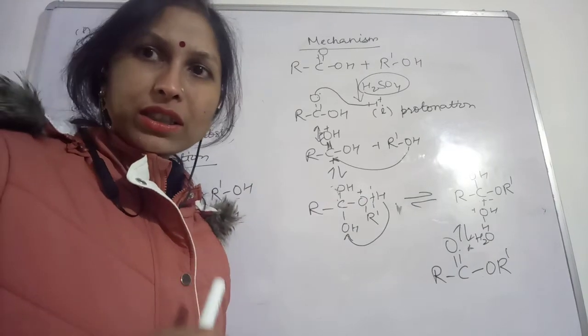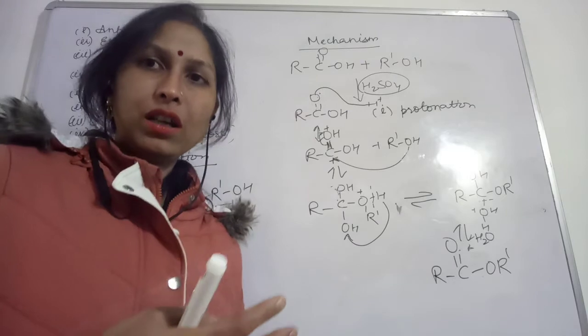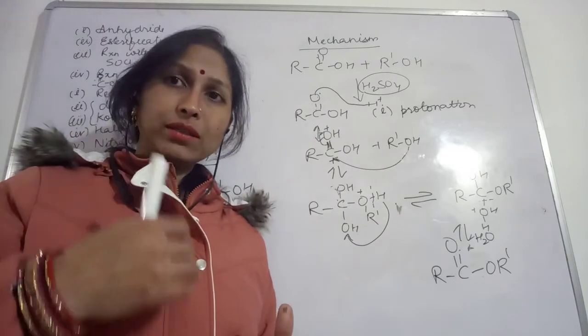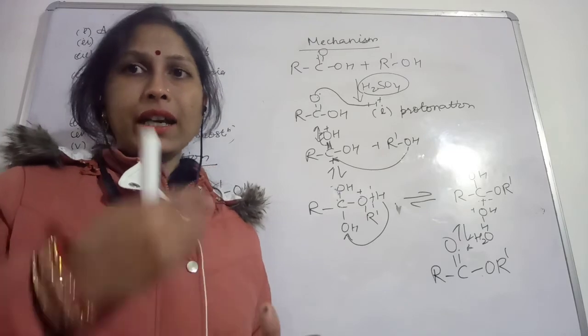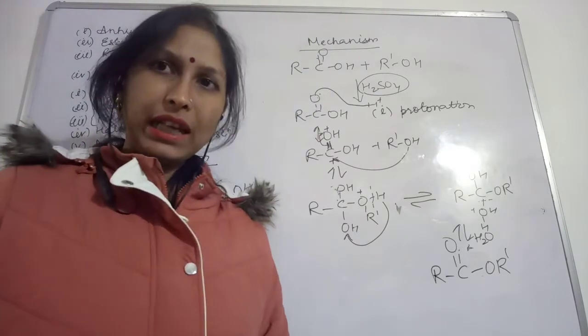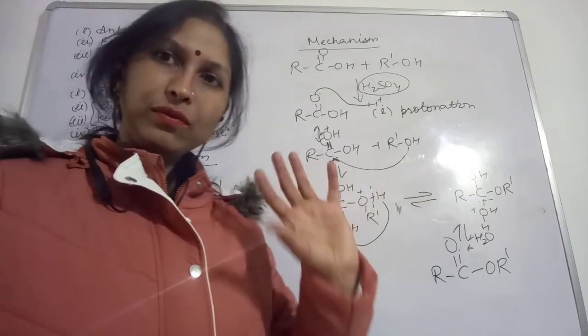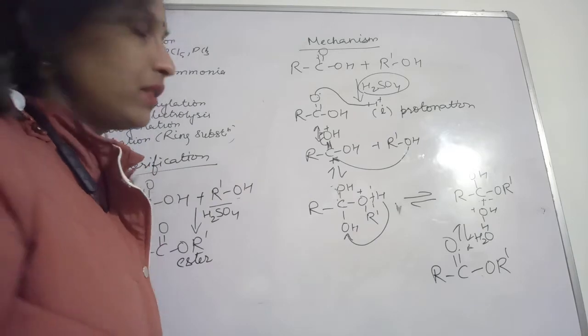The hydrolysis of ester also you can say. So hydrolysis of ester will give you what? This alcohol and this acid, and alcohol and acid will together form ester. So this will be a reversible reaction. Now this was all about esterification.